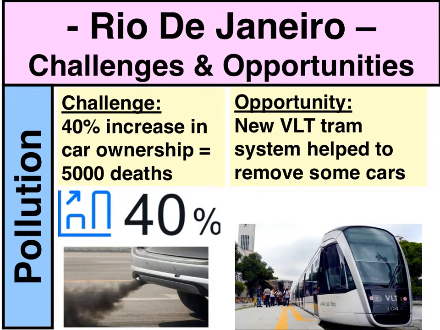Pollution continues to be a major challenge in Rio de Janeiro. Over the last few years, there's been a 40% increase in car ownership. The pollution from cars is thought to have caused about 5,000 deaths in Rio over the last few years. There have been a few steps to try and solve this problem of pollution. So for example, the new VLT tram system has helped remove some cars from the road. However, the difficulty in that is it's quite expensive to use, therefore lower income families are probably not going to be using the VLT tram system.